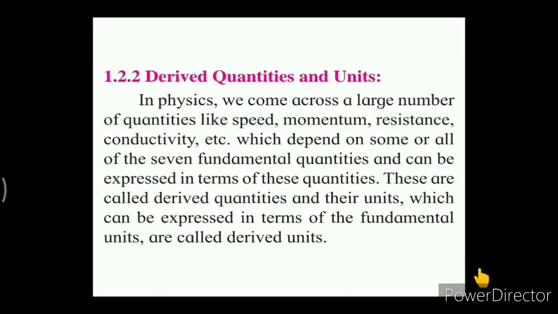After that we saw derived quantities and derived units. Over here we use a large number of physical quantities like speed, momentum, resistance, conductivity, temperature gradient, etc., which depend on some or all of the 7 fundamental quantities and hence can be represented in terms of these quantities. Such quantities which depend on one or two or more fundamental quantities are called derived quantities, and the unit of derived quantities are called derived units.